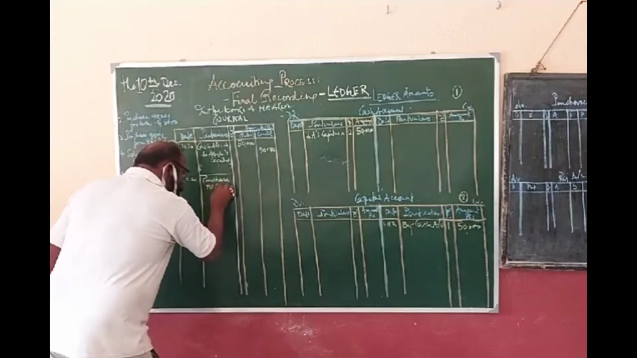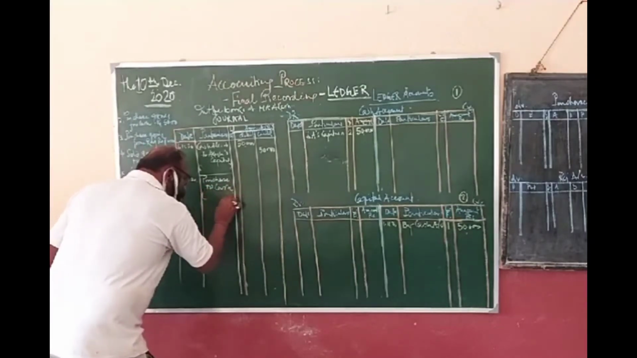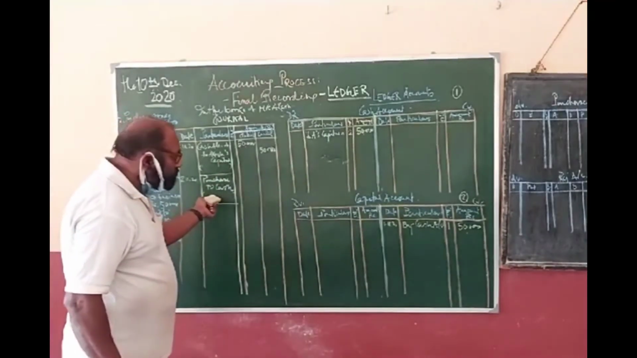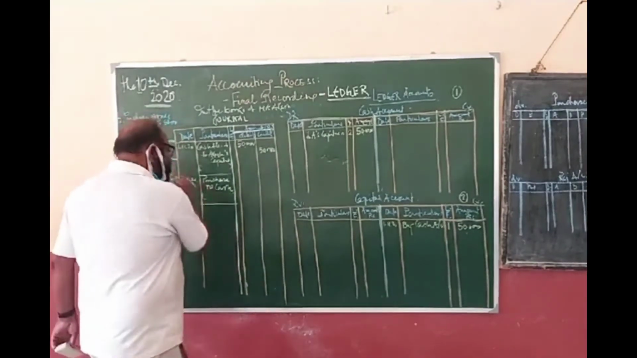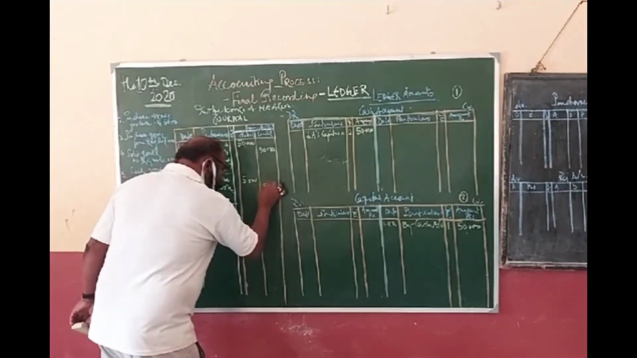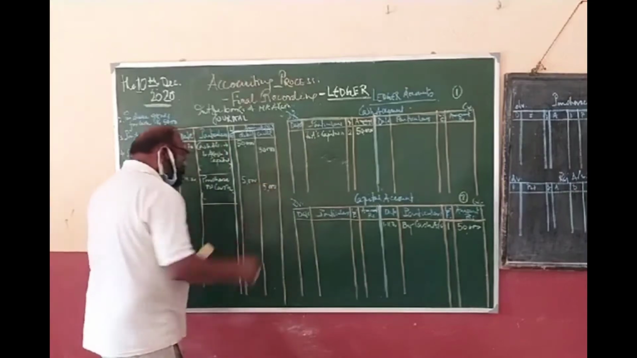Purchase account debit to cash. Clear? The narration should be being the purchase of goods. How much? 5,000. Now you think what to record.